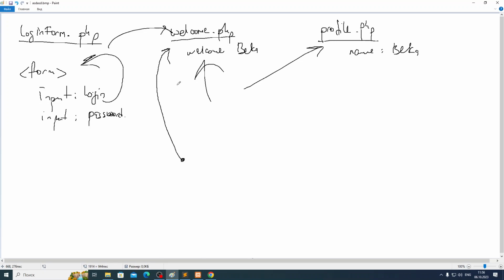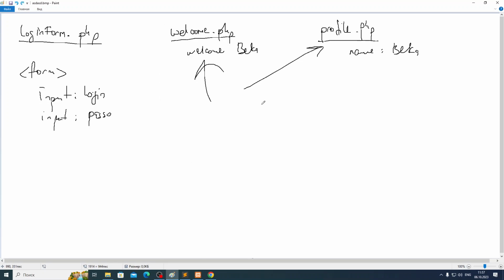So we have an array called sessions. We have array post, array get, array server, array cookie. Now we also have a global, super global array called sessions. It's something like cookies, but the difference is that cookies is an array which stores information in a browser. Sessions is an array which stores information in a web server, on the server side, not in the browser.